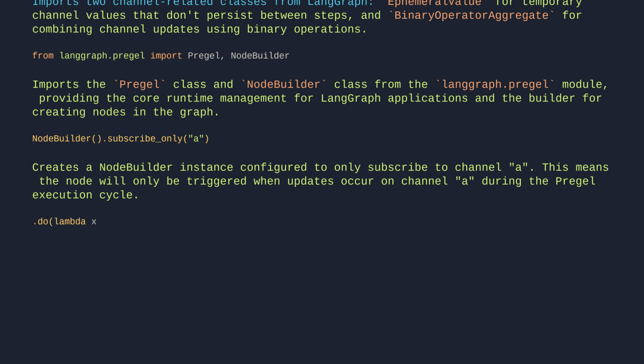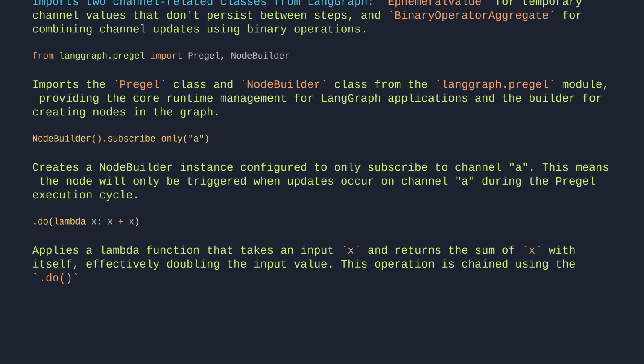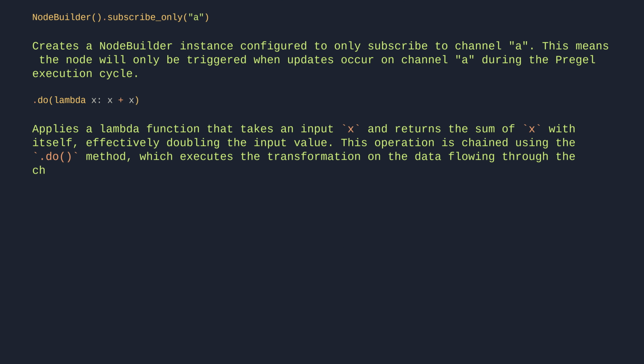do(lambda x: x + x). This applies a lambda function that takes an input x and returns the sum of x with itself, effectively doubling the input value. This operation is chained using the do method, which executes the transformation on the data flowing through the channel or pipeline.